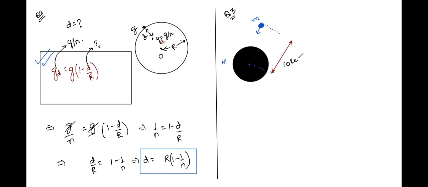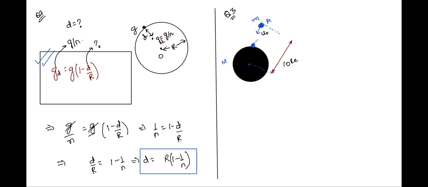Now the question says, let's say the initial velocity, when the distance was 10 RE, at that time for the asteroid be u naught, right? Now we are being told that when it hits the Earth, that is when it comes to the surface of the Earth over here, right?